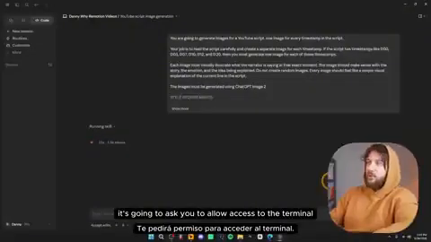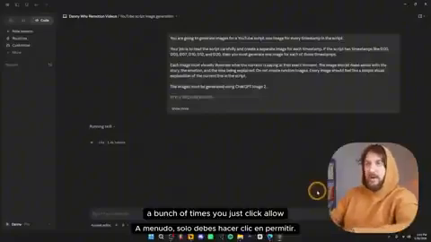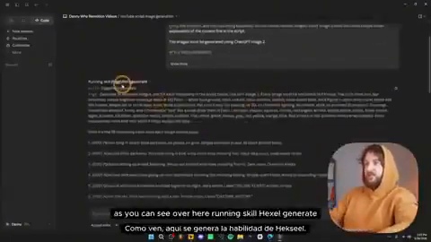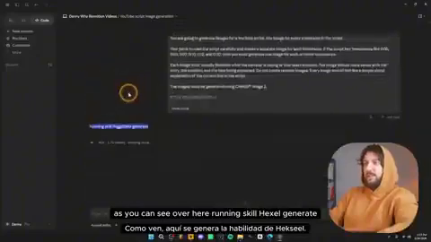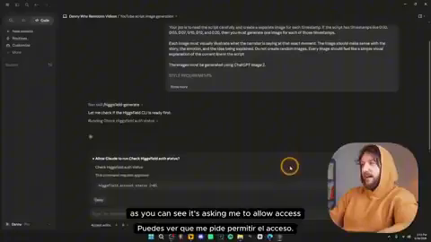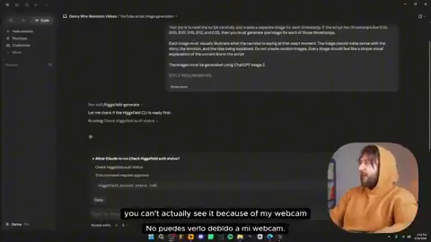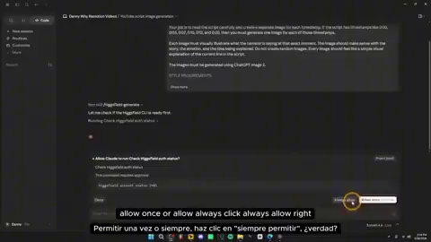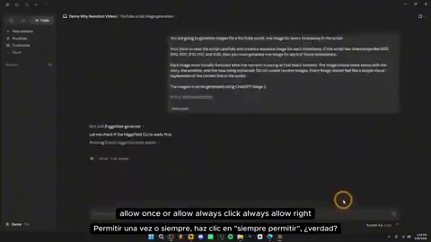Then it's going to ask you to allow access to the terminal a bunch of times. You just click allow, and once that's ready, Claude Code is going to start generating the images. As you can see over here, running skill Higgsfield generate, and it's generating the images. As you can see, it's asking me to allow access. I don't think you can see it. You can't actually see it because of my webcam. So I'm going to move my webcam. So as you can see over here, allow once or allow always, click always allow, right?